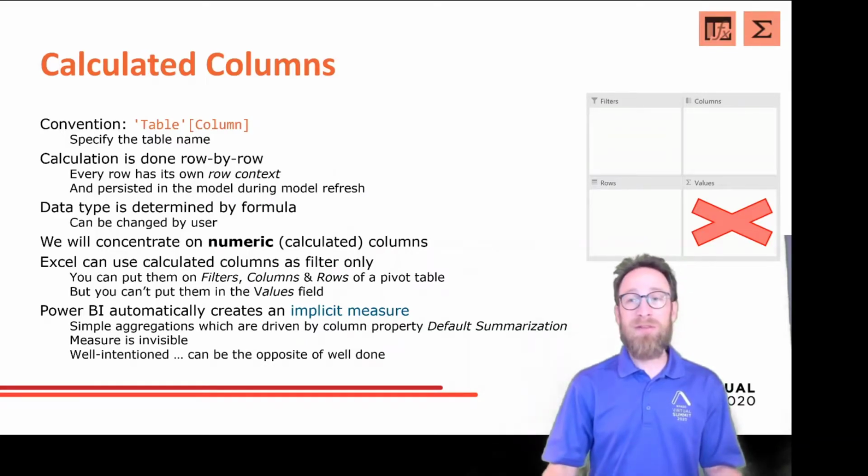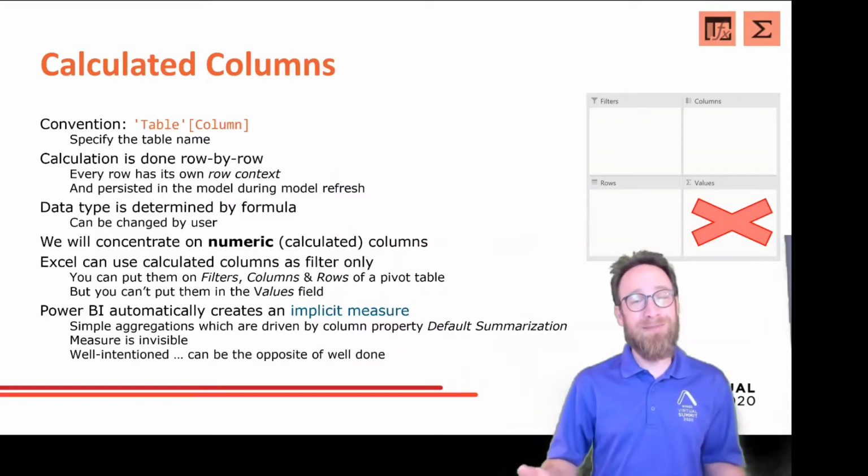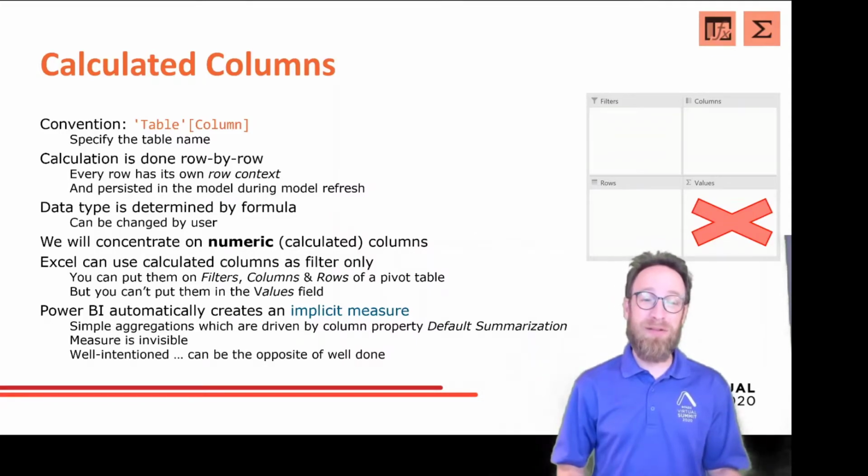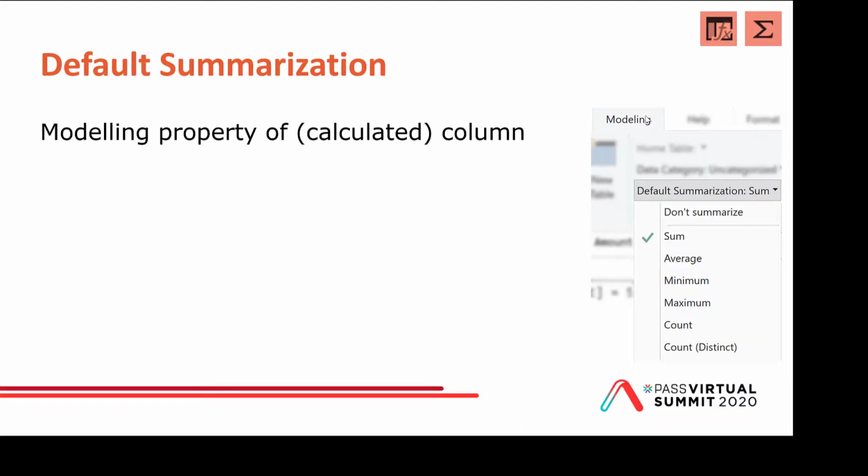The measure itself is invisible, so it's sometimes hard to explain to beginners that there is something we cannot see, but just trust me, there is an implicit measure. And as mentioned, we control this by the default summarization. So what's the default summarization? Default summarization is a model property of the column. So you can change this in the model for the column. We have sum, average, minimum, maximum, count, and count distinct available.